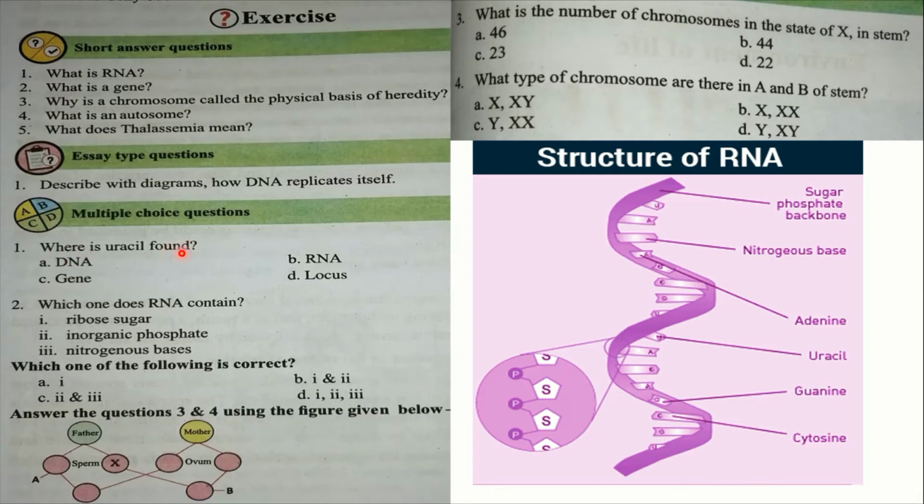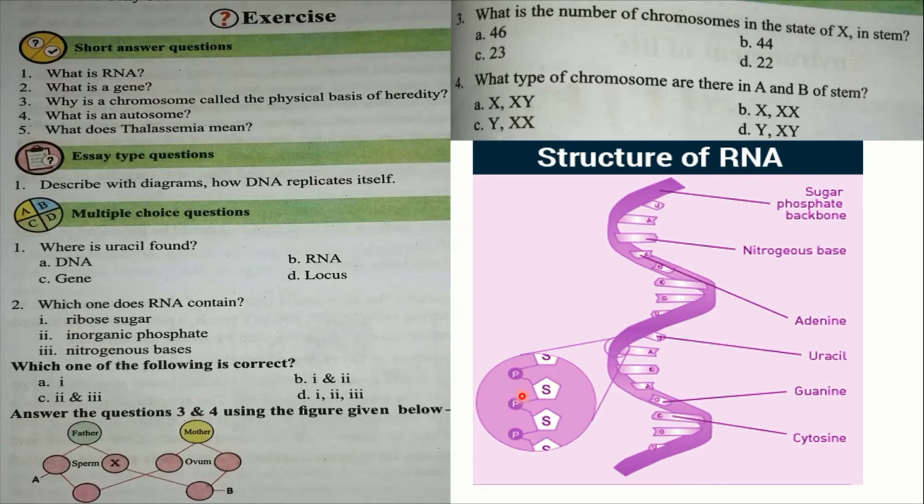Where is uracil found? I think you know RNA is the correct answer because in RNA there is uracil. Uracil is a nitrogen base, and you know that nitrogen bases are of 4 types: adenine, guanine, cytosine and thymine. But instead of thymine, in RNA uracil is present. Number 2. Which one does RNA contain? RNA contains a ribose sugar.